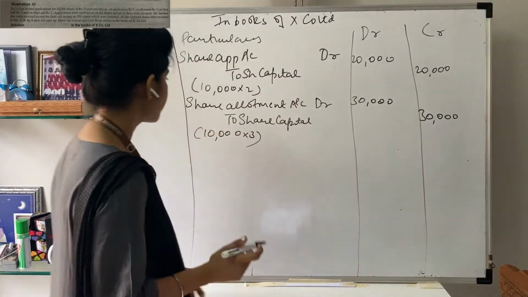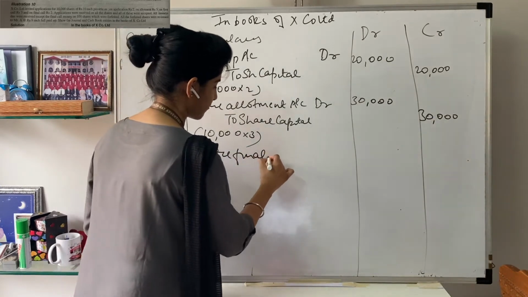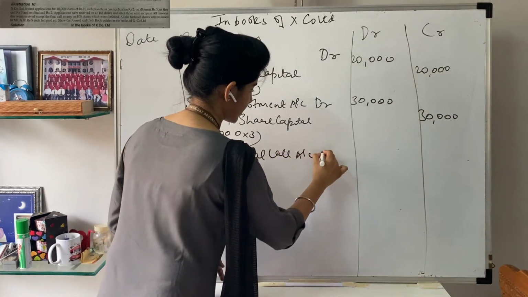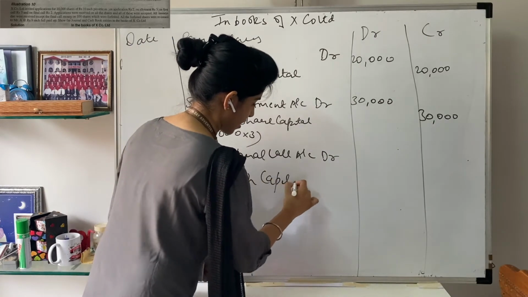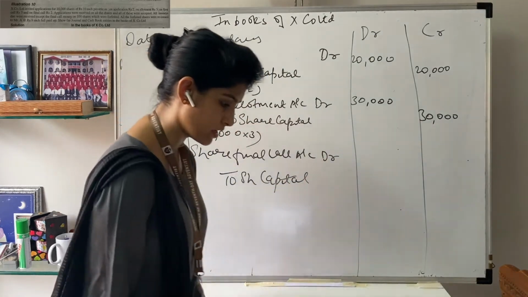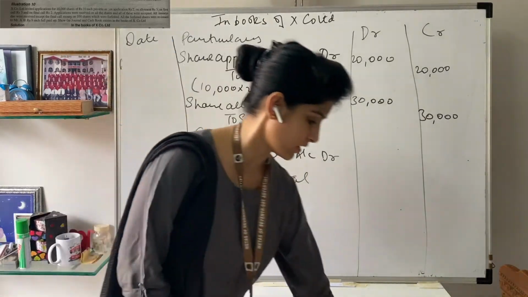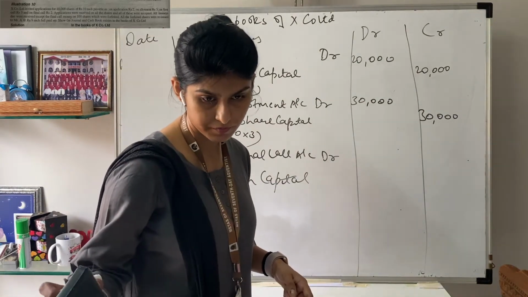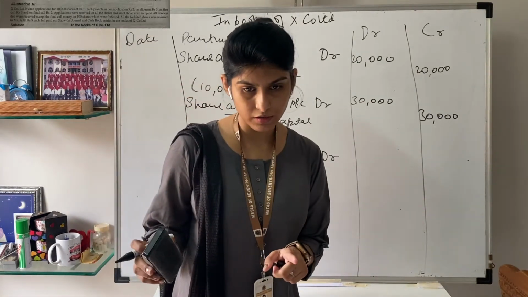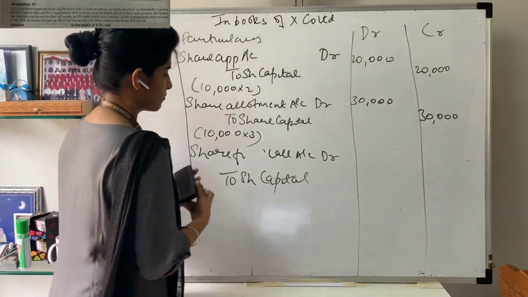Next is share first call account debit to share capital. Sorry, I'm so sorry, this is your first call, not the final call. The first call is made of rupees 3, so we'll write first call.